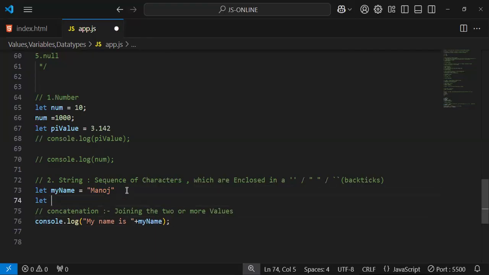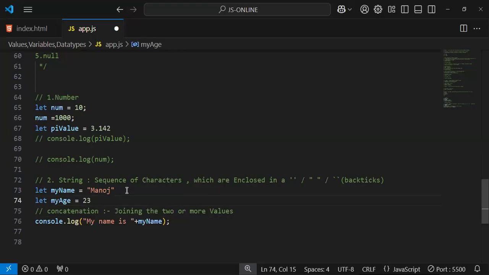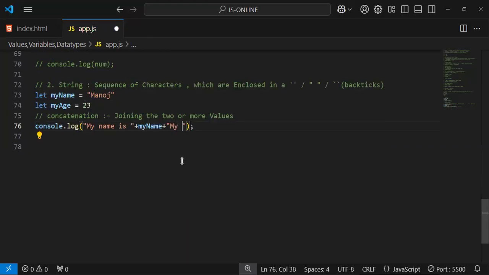I'm going to concat one more thing: age. Let my age, and if I have to concat one more value, you have to join another. My name is Manoj and my age is, again I have to concatenate. I'm not going to write 23 here; I'm going to write the variable name my age and concatenate that. See the output: it says my name is Manoj and my age is 23.